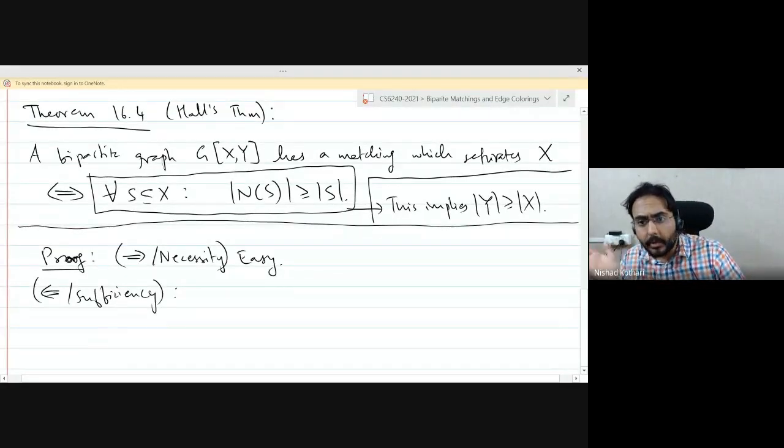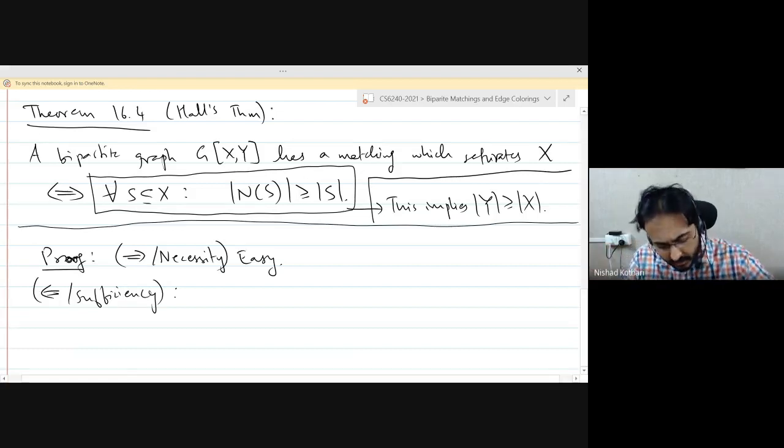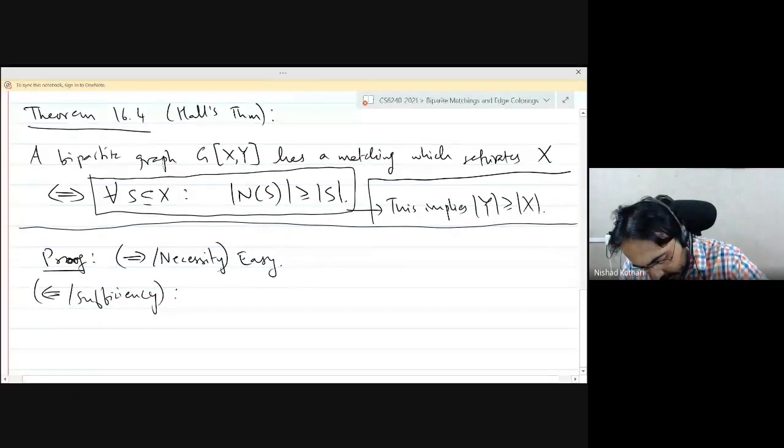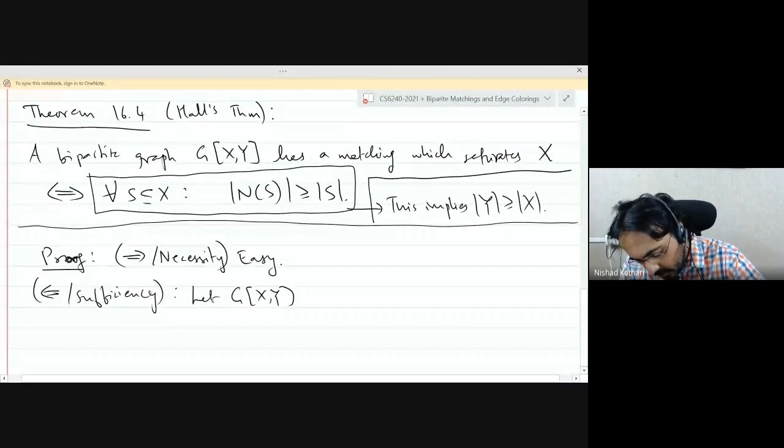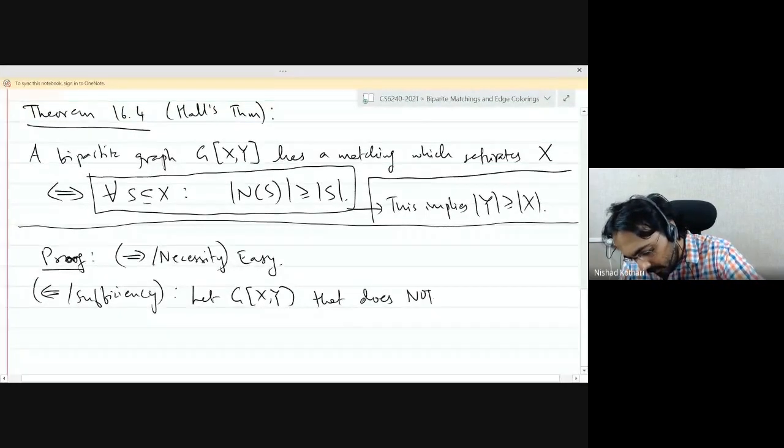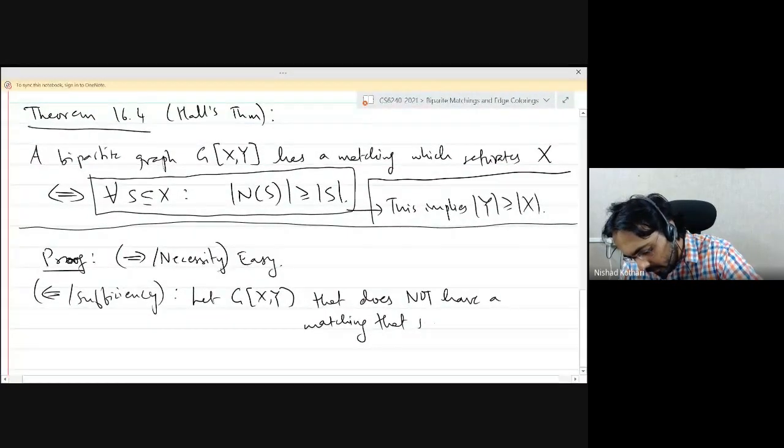Okay? We will prove the contrapositive. We will prove that if the graph does not have a matching that saturates X, then you can find a set which defies this condition. Okay? So let Gxy be a bipartite graph that does not have a matching that saturates X.